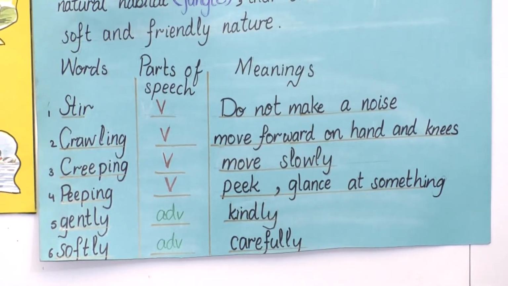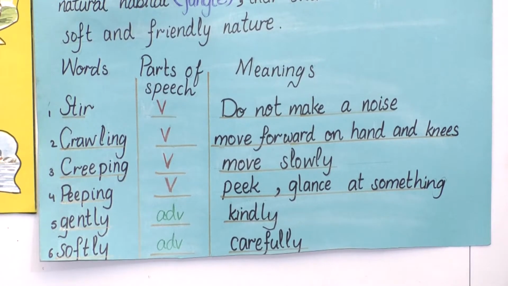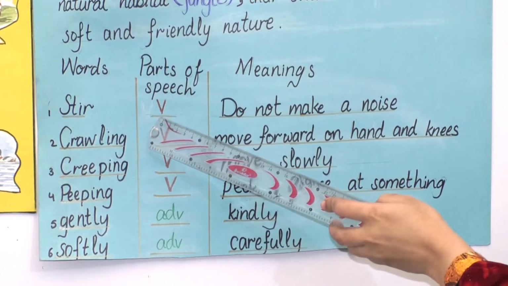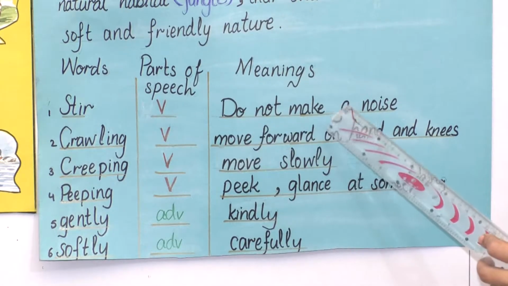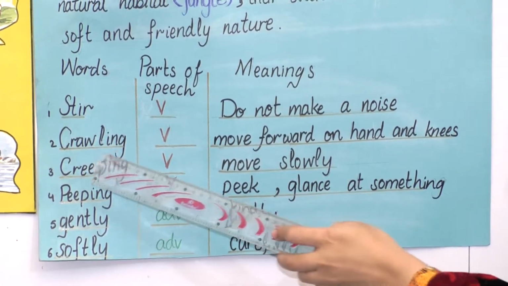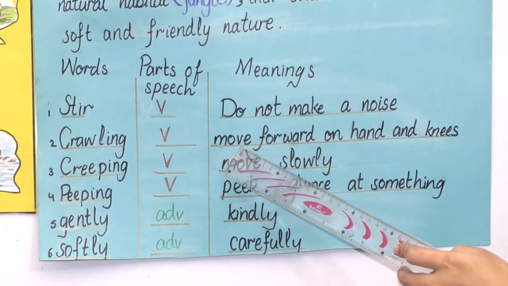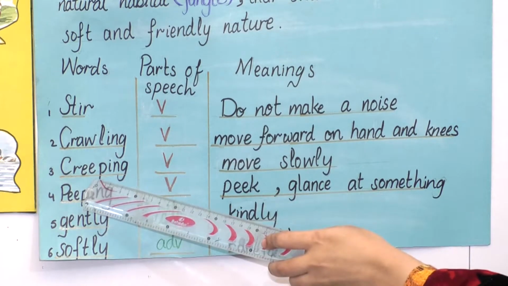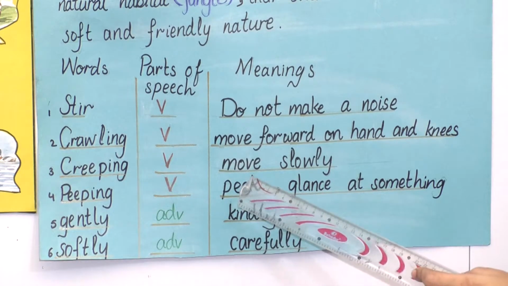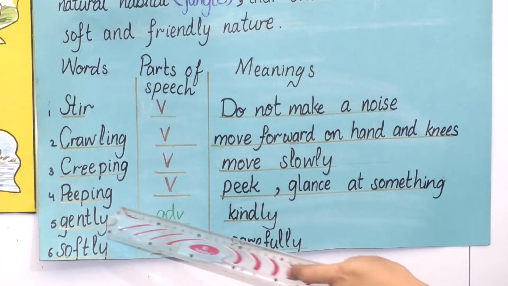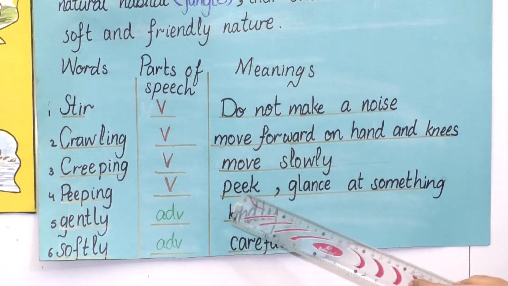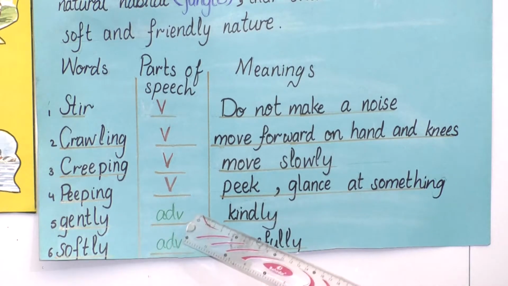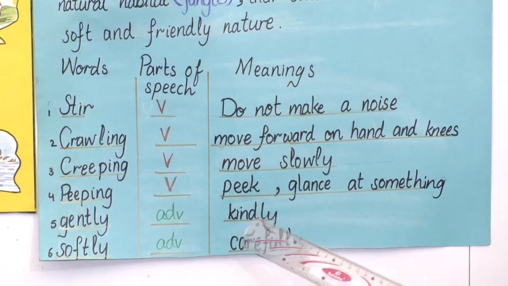Now let's revise the word meanings, which we have read in our poem. Feather or fur. Stare is a verb. It means do not make a noise. Crawling is a verb which means move forward on hands and knees. Creeping is a verb. It means move slowly. Peeping is a verb. It means peek or glance at something. Gently is an adverb. It means kindly.